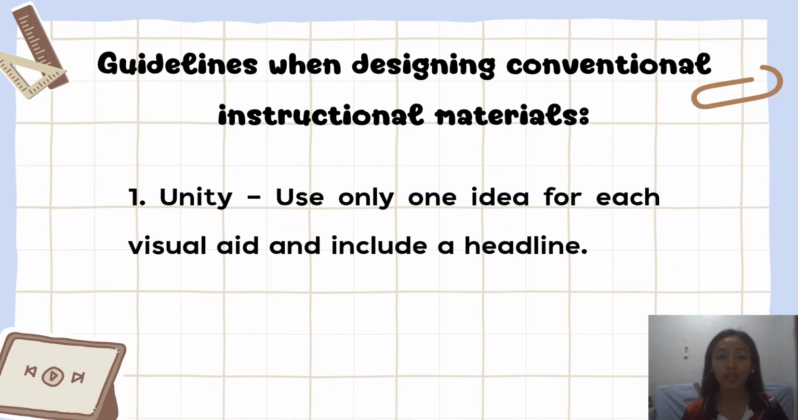So we have here guidelines when designing conventional instructional materials. First we have unity. This means one idea per visual aid. It should have a clear headline. For example, if the topic is about addition in math, the visual aid should only focus on that topic.